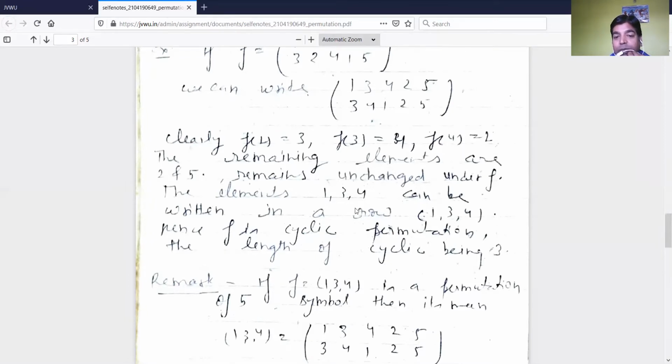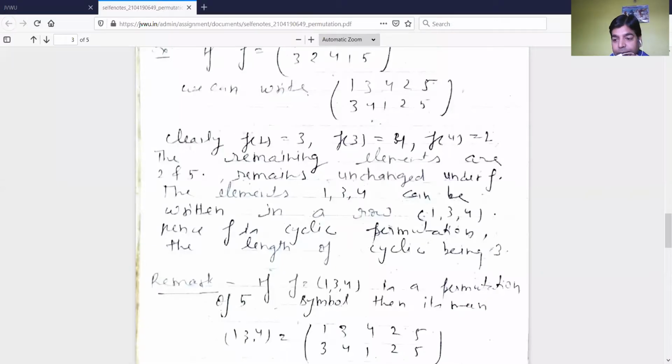The elements 1, 3, 4 can be written in a row 1, 3, 4. Hence, F is a cyclic permutation, the length of the cycle being 3. It means the number of elements playing a role in the cycle is called the length of the cycle of the cyclic permutation.